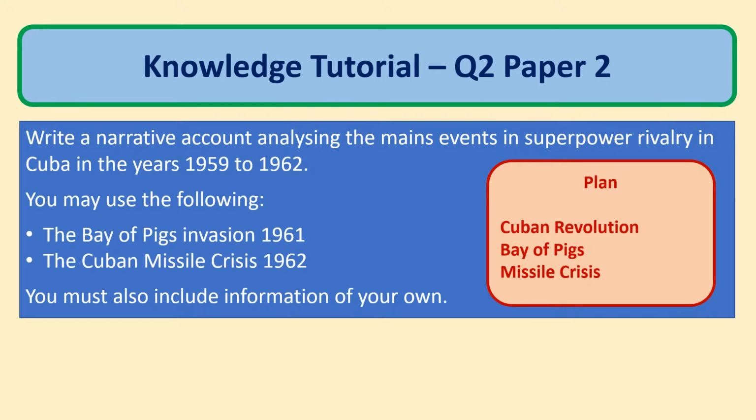So when you see this question, the first thing I would do, before you even start the exam properly, is plan this out. You've got the Bay of Pigs invasion, that's 61. You've got the Cuban Missile Crisis, 62, so you need something in 1959. There's a clue there, and the answer is the Cuban Revolution.